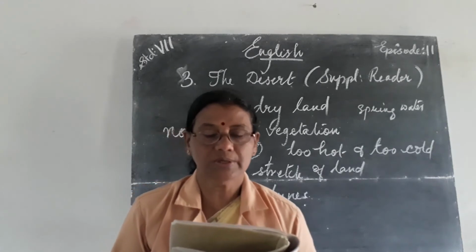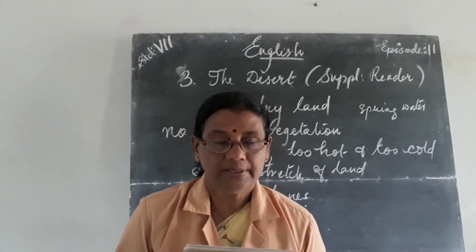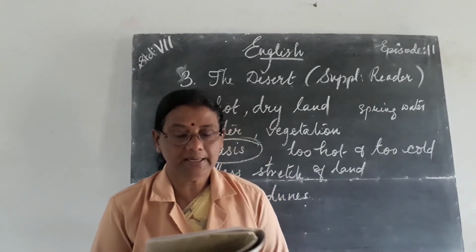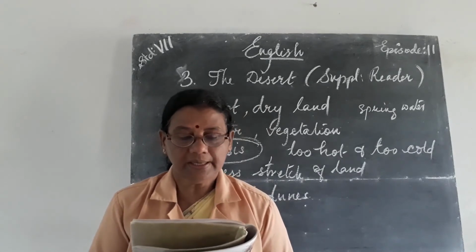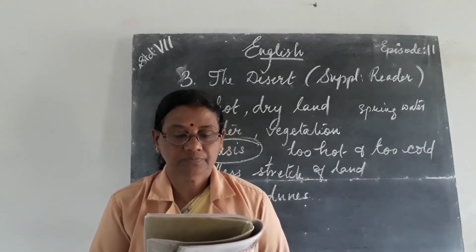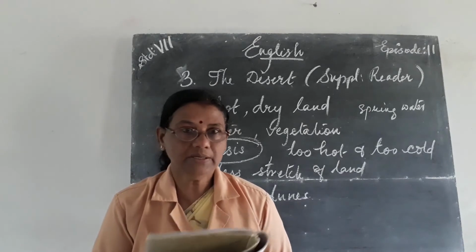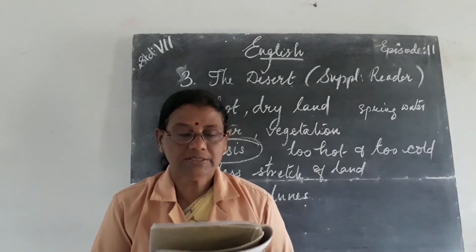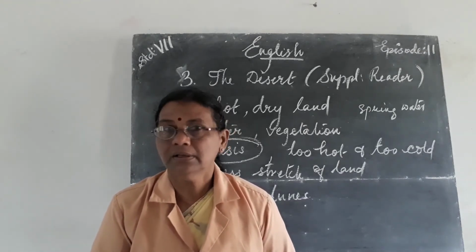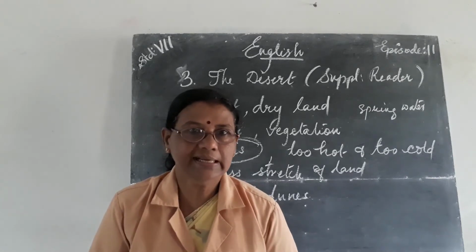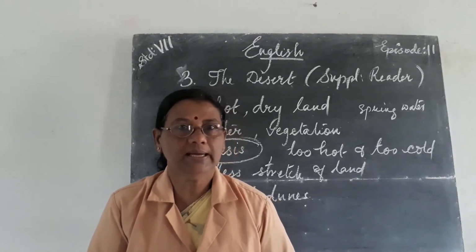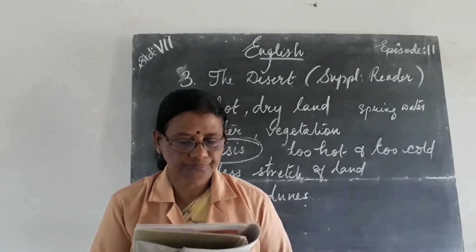And oasis, what is an oasis? A fertile place with water and plants in a desert. Hidden by a cover of grass: not visible. Hidden means not visible because the grass is thick. Because of the thick growth of grass, we are not able to see that area. Understood?